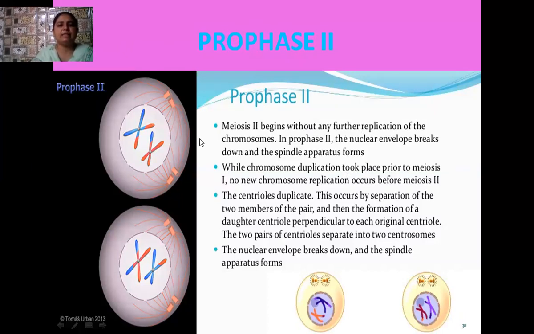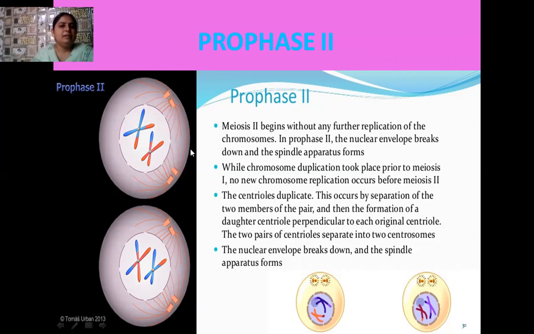Okay student, here I have also written the description regarding this. So see, the centrioles are there, and spindle fibers are arising from the centrioles, and these centrioles try to move towards the opposite poles. Okay students, so meiosis 2 begins without any further replication of the chromosomes or DNA. In prophase 2, the nuclear envelope breaks down. So there is breaking of the nuclear envelope, and the spindle apparatus starts forming.